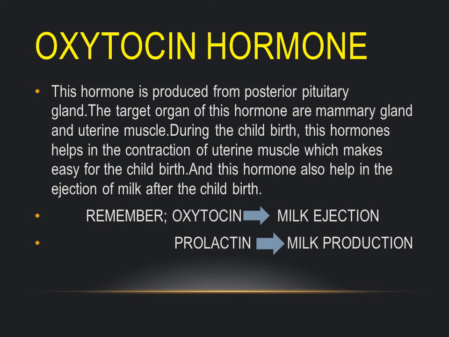And there is a confusion between oxytocin and prolactin hormone. Here is the clarification point. That is, oxytocin helps in milk ejection, and prolactin helps in milk production and ejection.